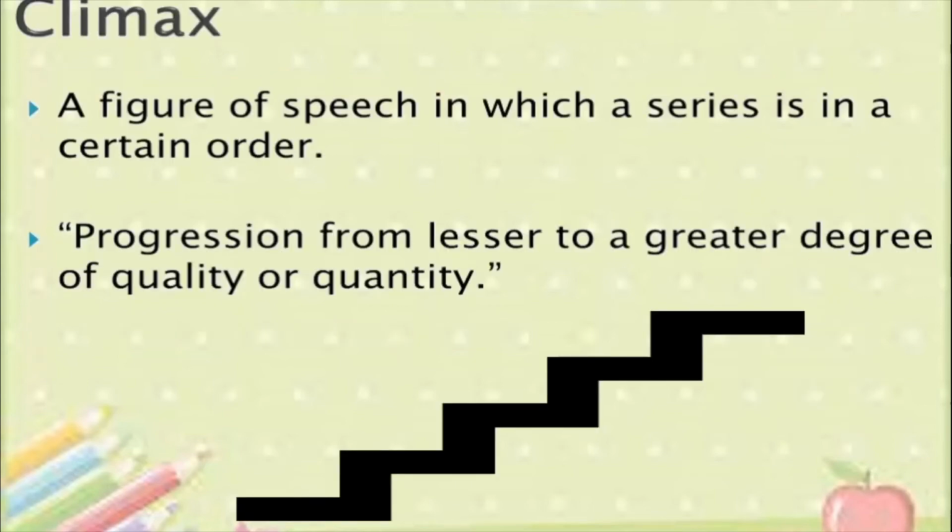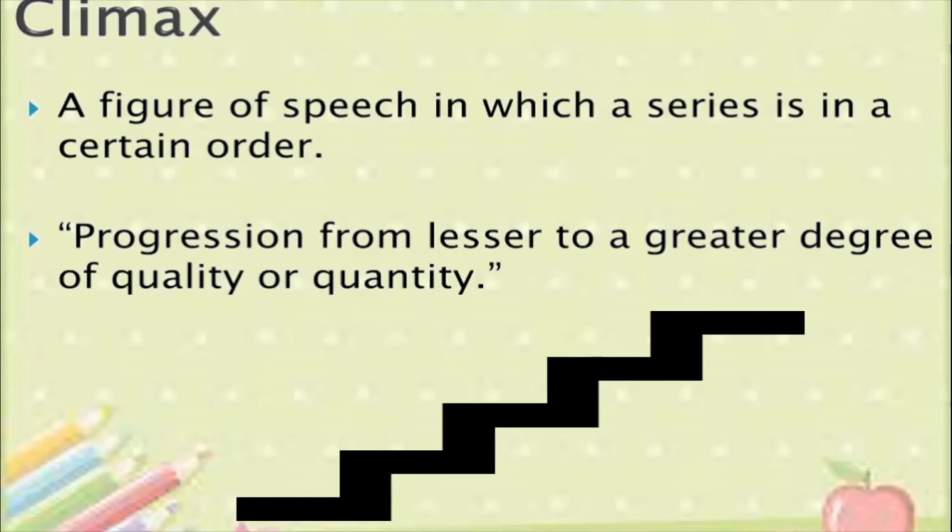Let us move on and let us go to the last figure of speech for today, that is climax. Climax means what? When we talk about climax, we talk about movies, we say during the climax the hero dies. That means we are talking about the end of the movie. Towards the end, we are saying. So for going towards the end, you started from the beginning, isn't it? So climax means there are certain events which are arranged in a certain order.